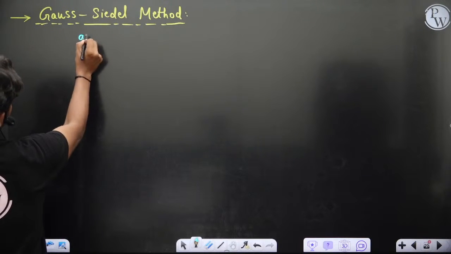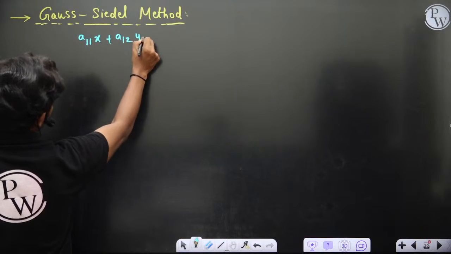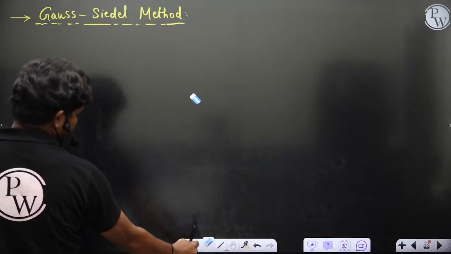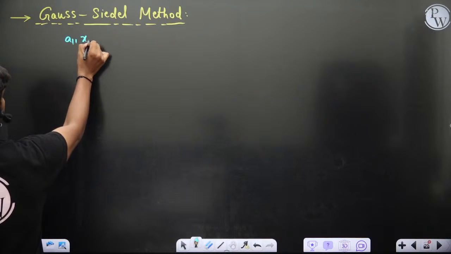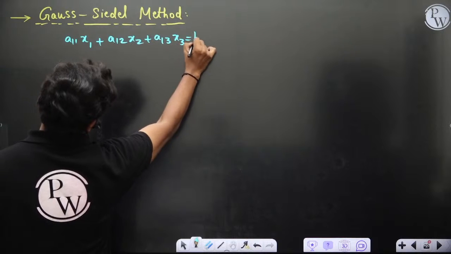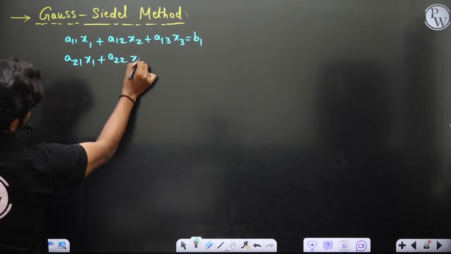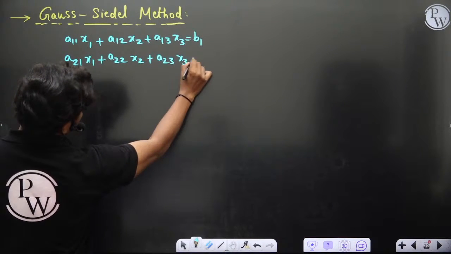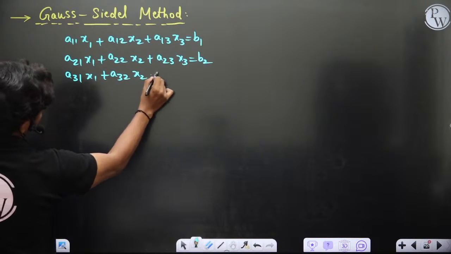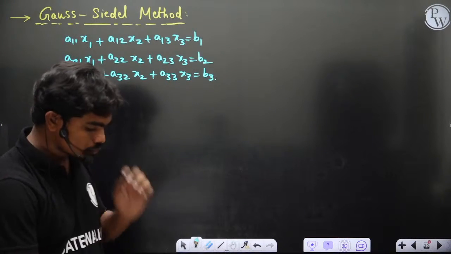When you have a system like a11 x1 plus a12 x2 plus a13 x3 is equal to b1, then a21 x1 plus a22 x2 plus a23 x3 is equal to b2, and a31 x1 plus a32 x2 plus a33 x3 is equal to b3, of course. So this is what we have as a linear system.